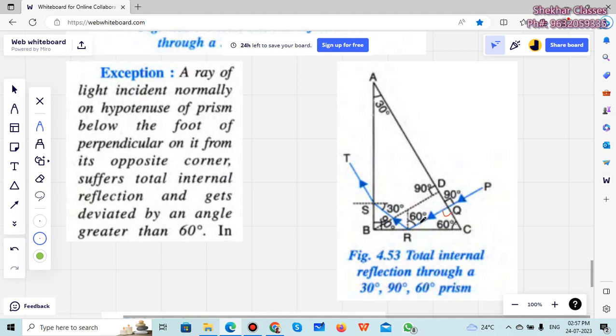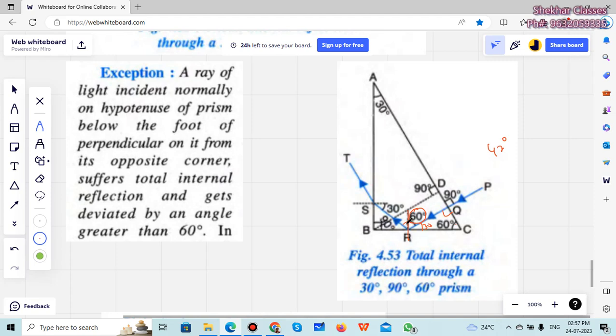How much is this angle? This is 30, and if this is 30 with a normal, we have drawn 90. So 90 minus 30 will be 60. So the angle of incidence is 60 degree, which is more than the critical angle 42 degree. Fine. So it will go through total internal reflection, making 60 again, and it will come out.